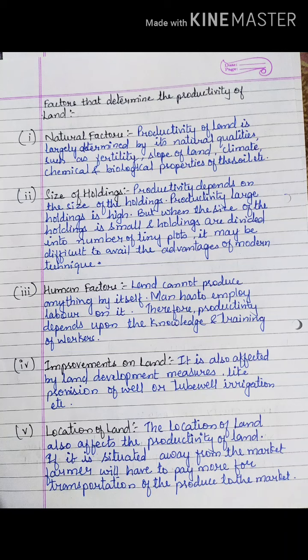Now location of land, we have already studied, location of land also affects a lot. Now suppose my land is situated near a market, no doubt my land will be in more demand. Okay. So location of the land is one factor which affects the productivity of land. And if it is situated remote, so no transportation available, even I won't be much interested, so no doubt whatever produce I will get will be less.